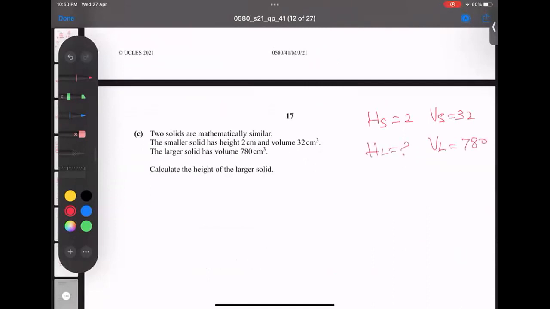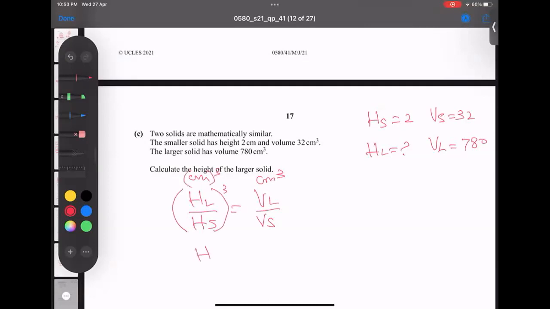So let's start. Height of the larger divided by the height of the smaller, equals volume of the larger divided by the volume of the smaller. Because height is in centimeters and volume is in centimeters cubed, they are not balanced. To make them balanced, I will take the cube here, to make them equal to each other.